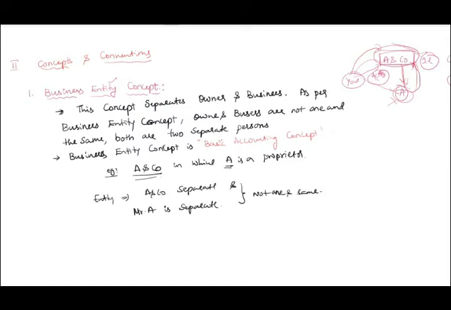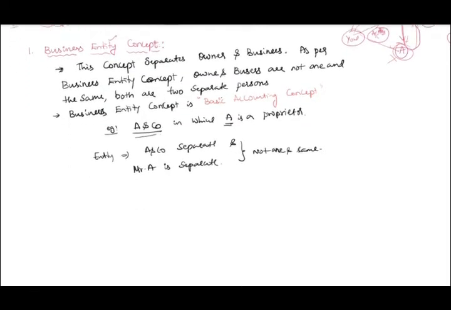So what does the business entity concept mean? This concept says that business and owner are not the same. They are different; both are different entities. Are you understanding slowly? Yes, sir. Next, let's go to the second concept. What is the second concept in your chart?